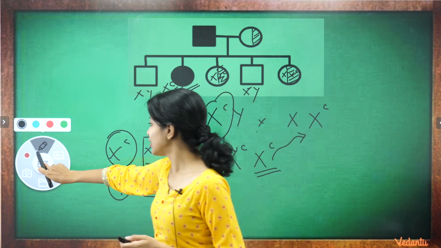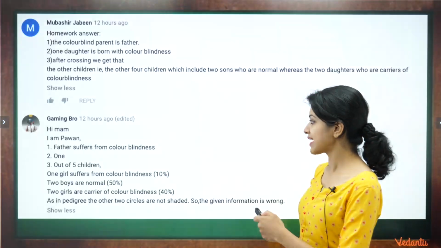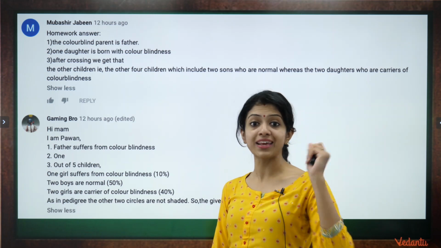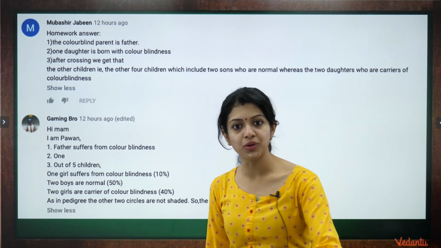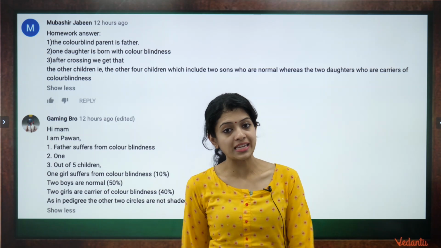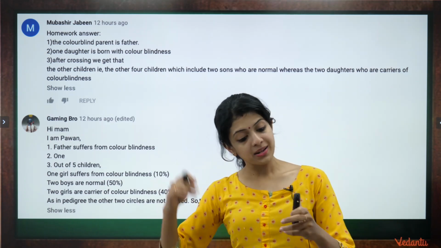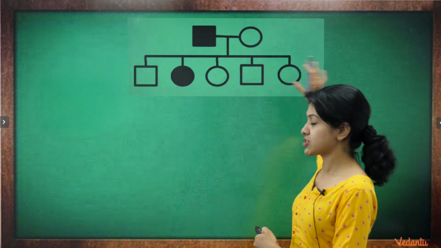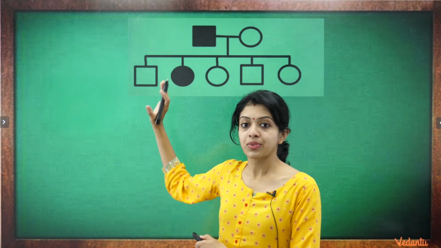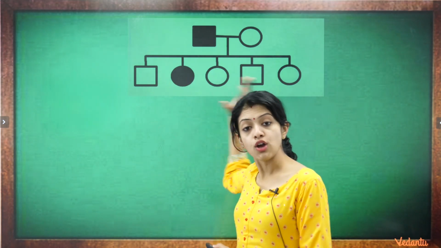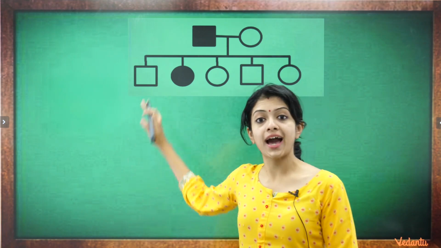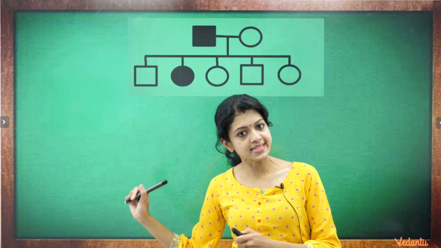Let us now look at who has given us the correct answers. There were a lot of you who gave me the answers, and I really liked the spirit with which you gave me the answer. Ahana, again, I got an email from you with the answer, but it was a very straightforward answer, that you had looked at only the pedigree chart and stated that one child is affected, 4 children are normal. But yes, this is the thought process, what I just explained, that has to go into your mind when you have to work out this kind of a problem.